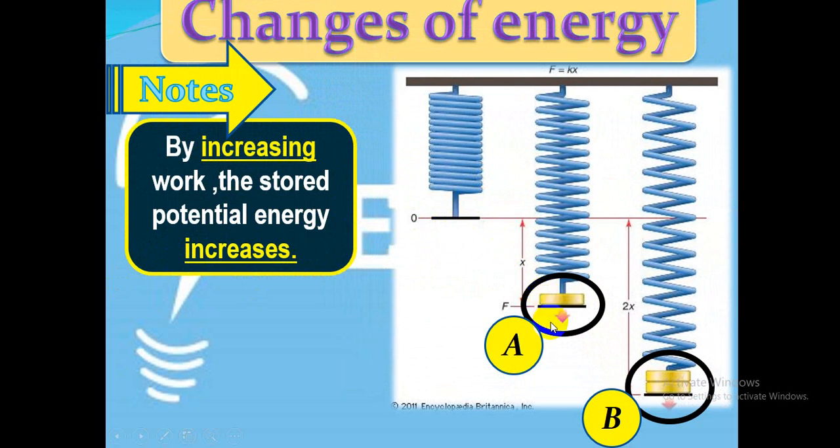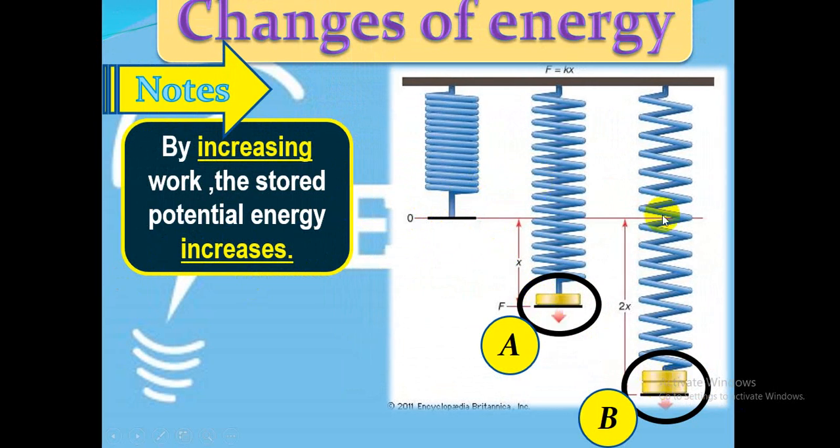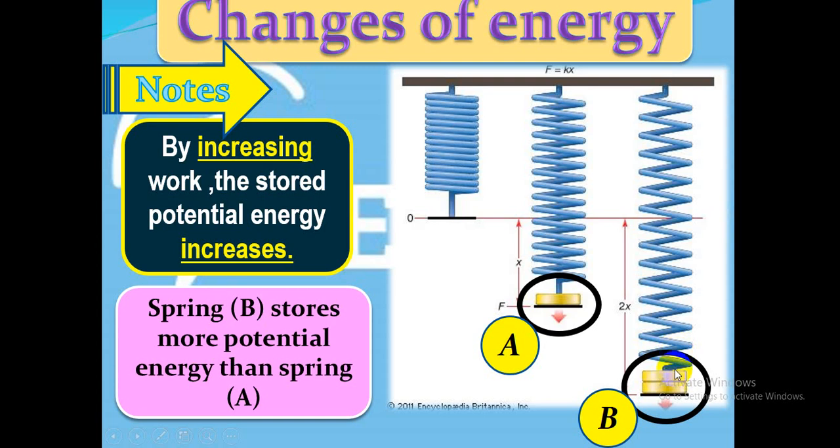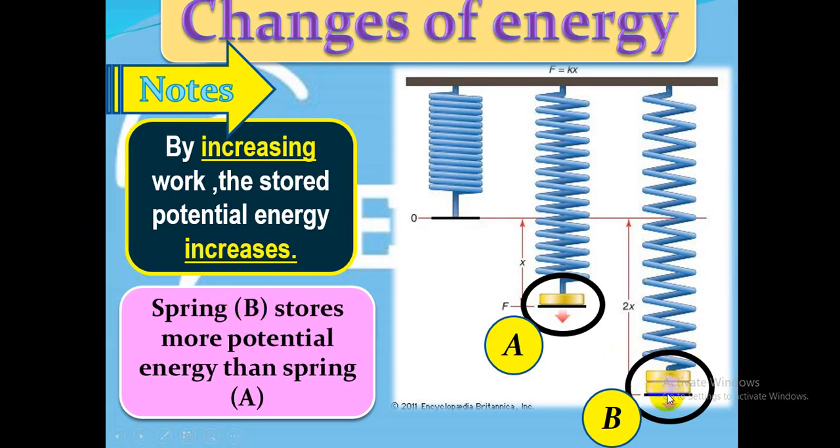Look at point number A and point number B. It's spring A, spring B. Spring A is worked on with just one coin, and spring B with two. We do work by 2 coins in B, while in spring A we do work by 1 coin. We said by increasing work, the stored potential energy will increase. So spring B stores more potential energy than spring A.